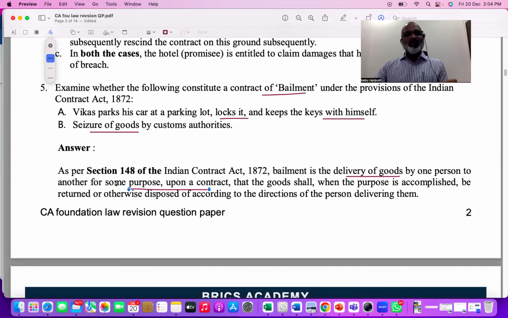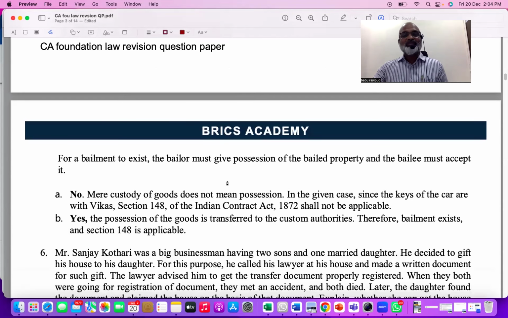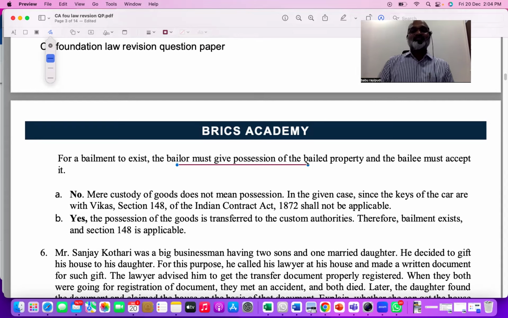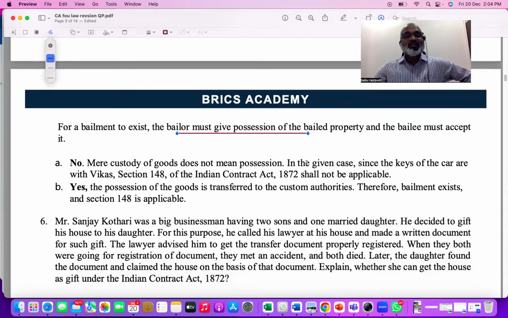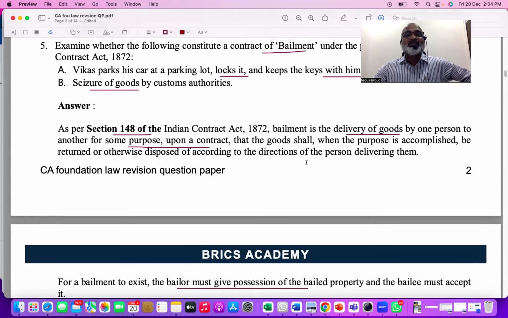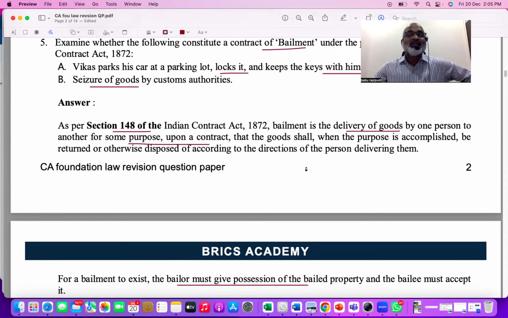If you remember, for this bailment, only one very important section, that is 148. Please remember the definition, right? So for bailment to exist, the bailer must give possession. That's what I told you. Once you know the definition, then you can understand. Bailment happens only when one person has deliberately, voluntarily transferred the possession of the goods. Then only bailment happens. Is my point clear? So now the next question is, what is the first question, Vikas parks, is it a bailment? He is asking you to decide whether it is a bailment or not.